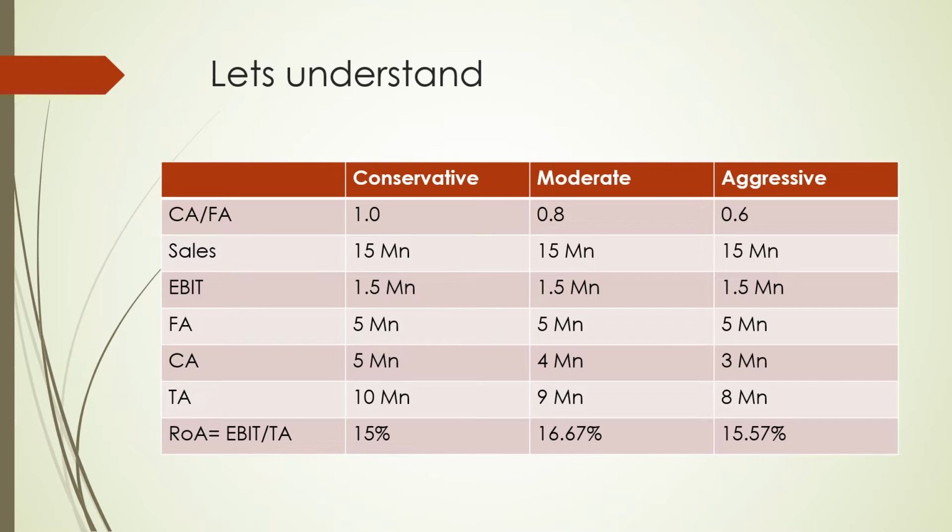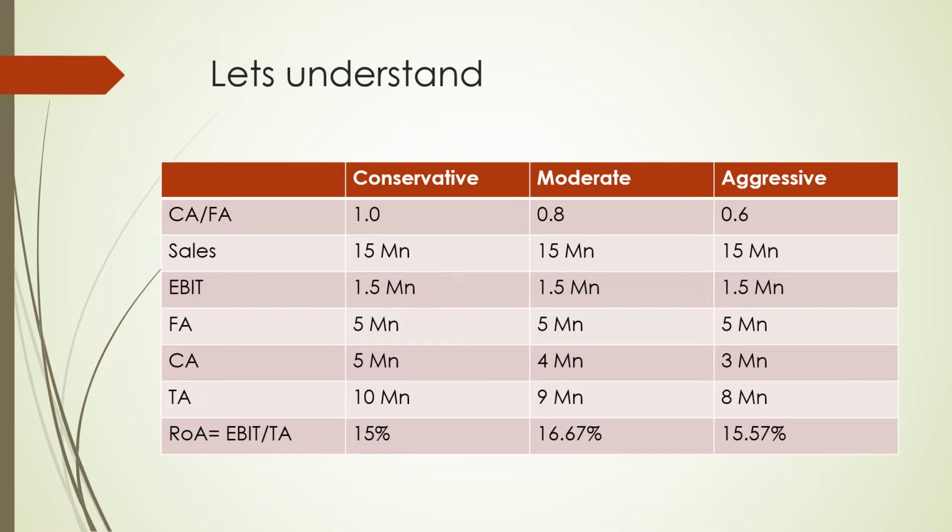Now, this is my criteria, that is current asset upon fixed asset. So it is conservative when I have it equal to 1 or greater than 1. It is going to be moderate when it is approximately 0.8, close to 1, and it is going to be aggressive when it is much less than 1.